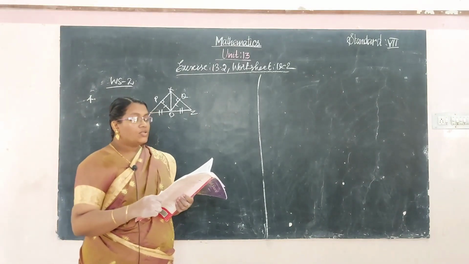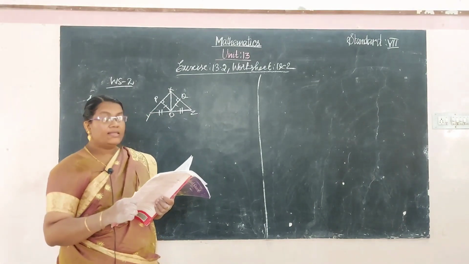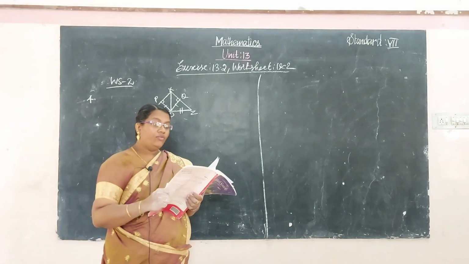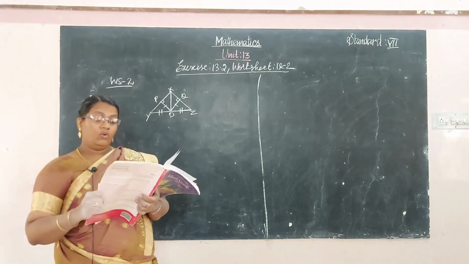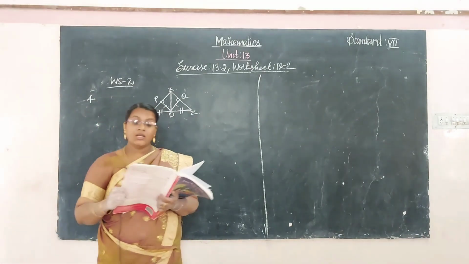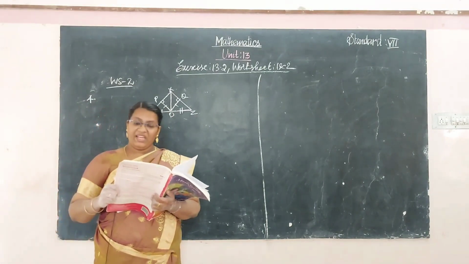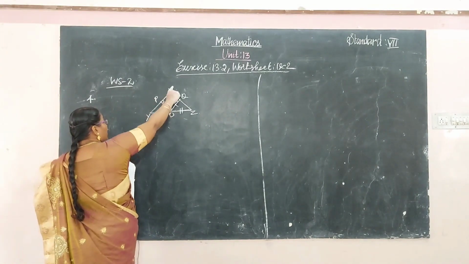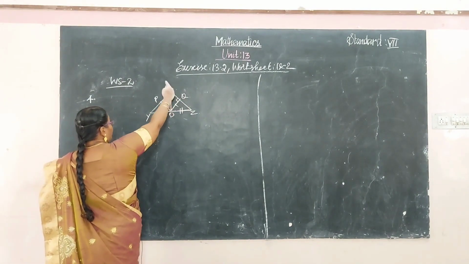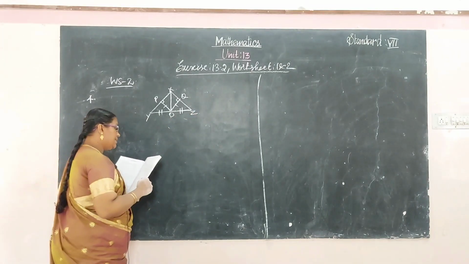XYZ is a triangle with O as a midpoint of YZ. O is a midpoint of YZ, and then OP perpendicular to XY. OP is perpendicular to XY and OQ is perpendicular to XZ.